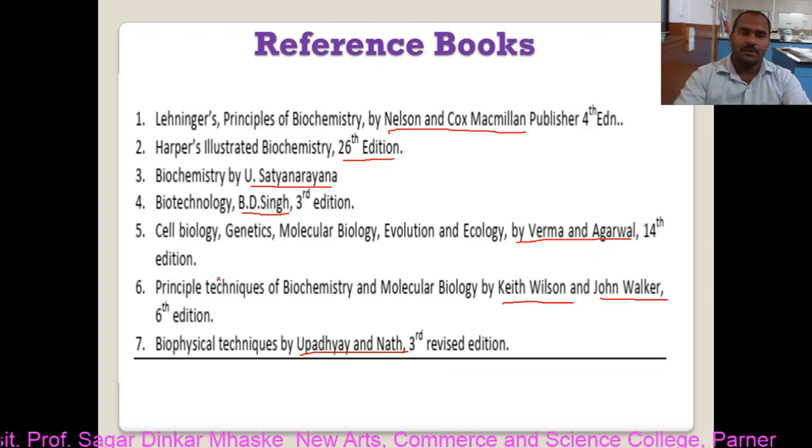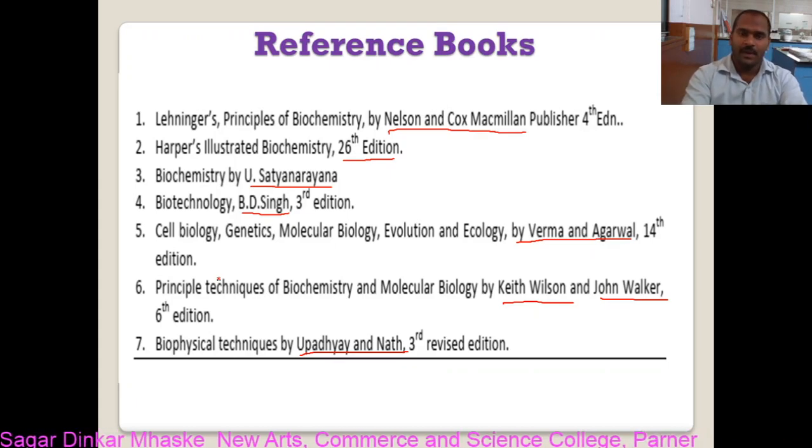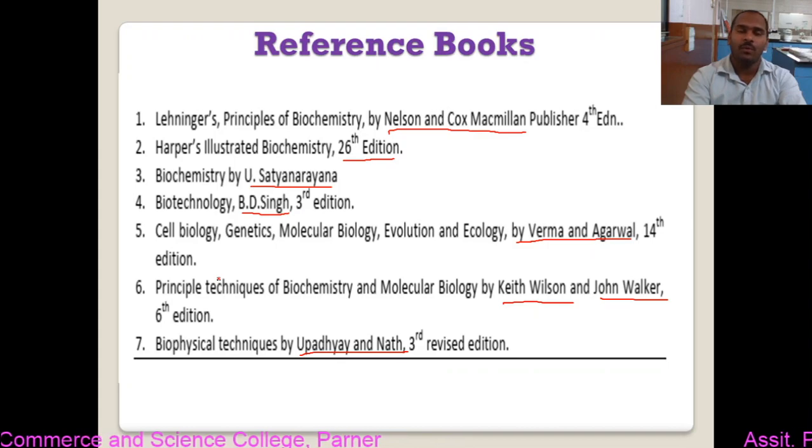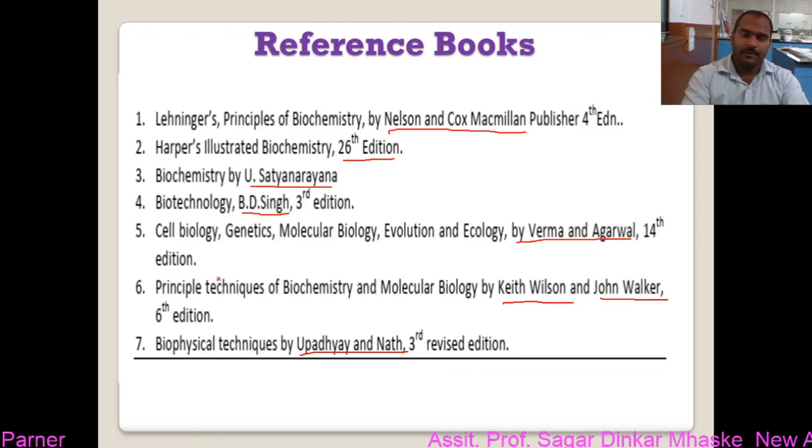So what is the basic difference for the optional subject? We don't have a textbook, we have to go through the reference book, and we have to create our own notes. So this is the introduction and reference for you.